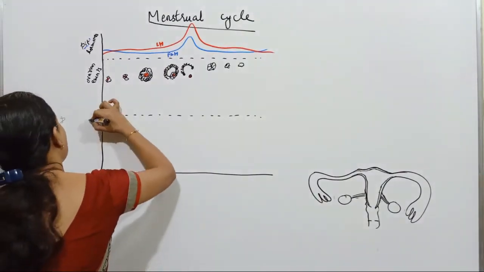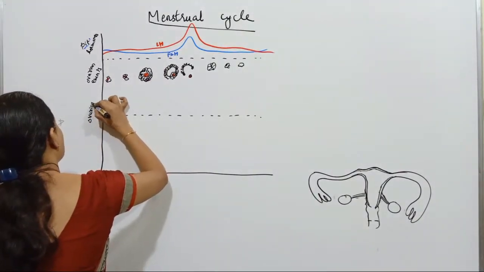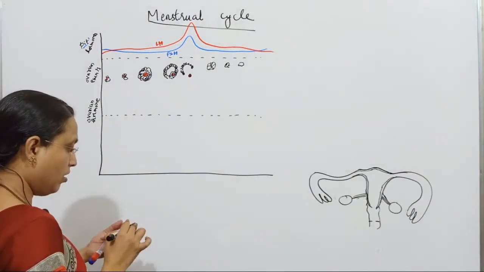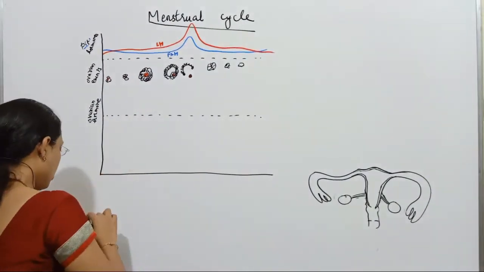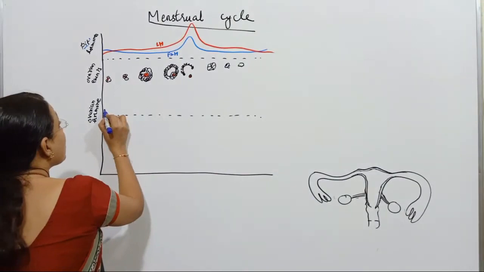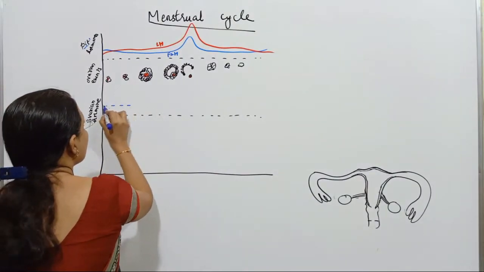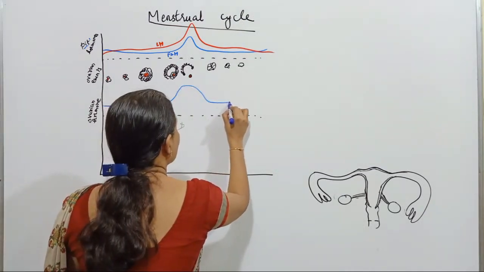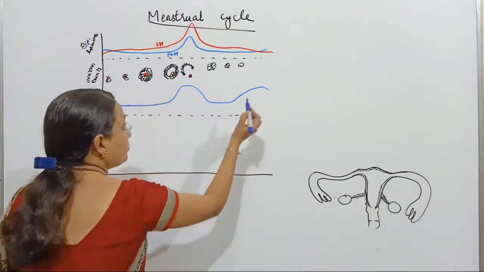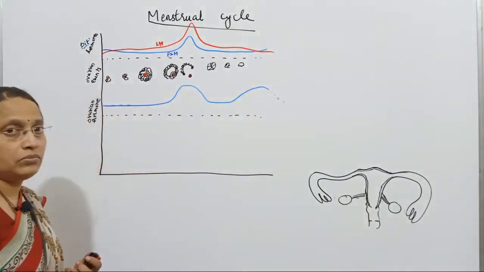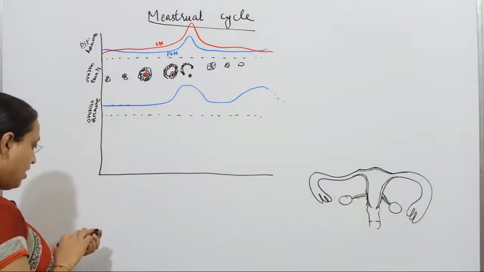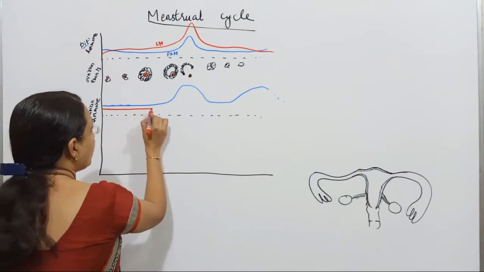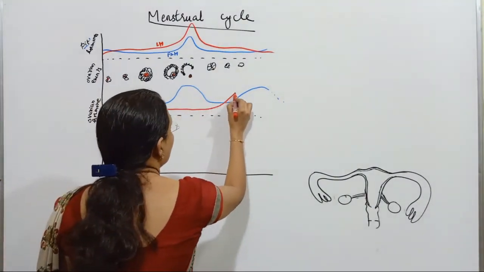Next are the ovarian hormones. Two ovarian hormones are there, estrogen and progesterone. So estrogen peak will be there in the mid cycle, and even after the ovulation. And progesterone will be very less throughout except for the luteal phase.